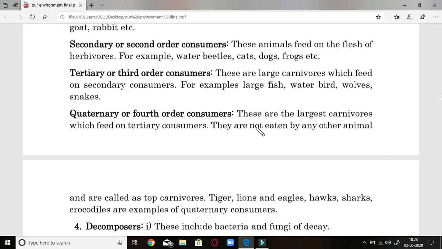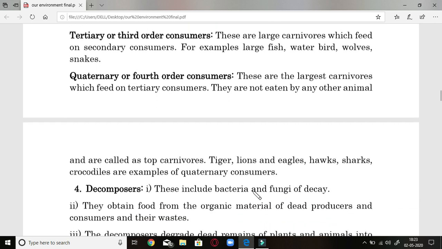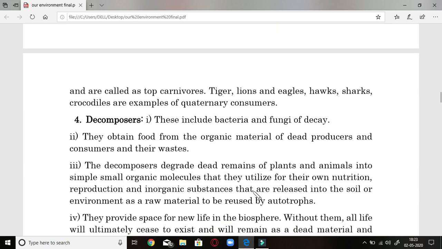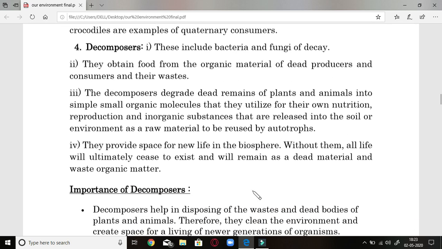Quaternary or fourth order consumers have the least energy value and their number is also least, but they are large in size. Fourth are the decomposers, which are very important. They include bacteria and fungus, and they depend on decayed food. That is why they are saprophytes. They obtain their food from the organic matter of dead producers and consumers, meaning they flourish on dead animal and plant tissues.